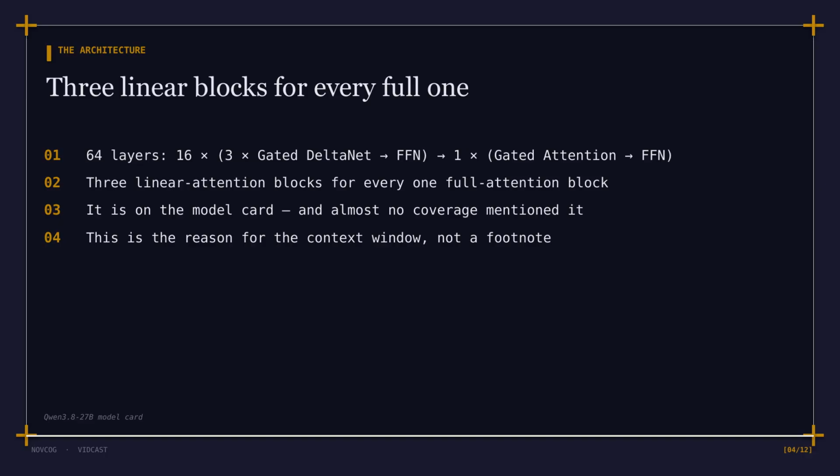Now here's the part I think got missed. Qwen3.8-27B is not a conventional transformer. The card gives the layer stack in a single line: 64 layers, arranged as 16 repetitions of 3 gated DeltaNet blocks, followed by 1 gated attention block, each with a feed-forward network after it. Read that carefully. 3 linear attention blocks for every 1 full attention block. It is stated plainly on the model card, and essentially no coverage I reviewed mentioned it at all. It is not trivia. It is the explanation for everything else on the spec sheet.